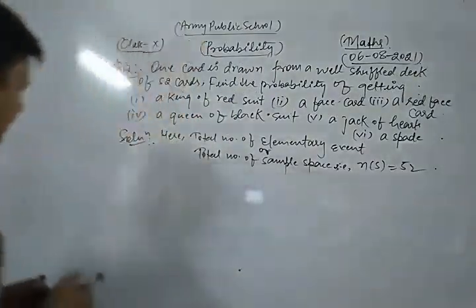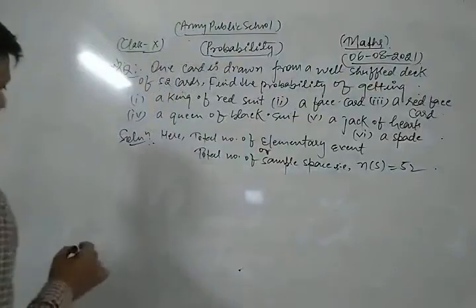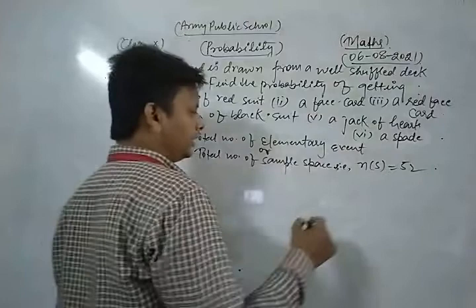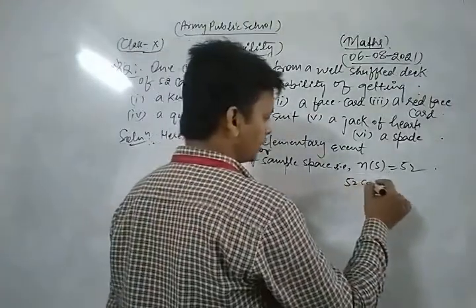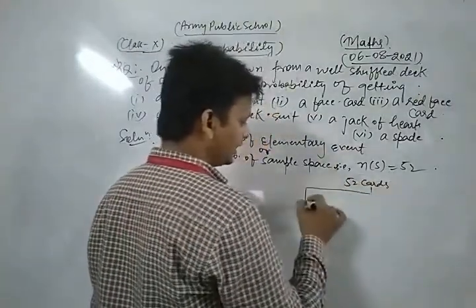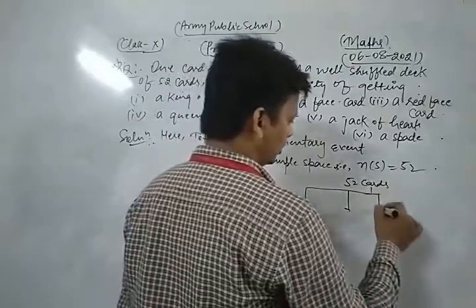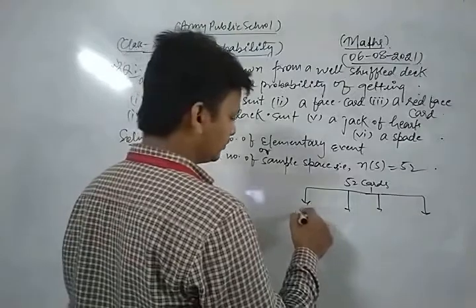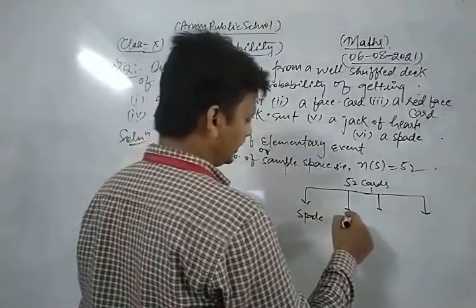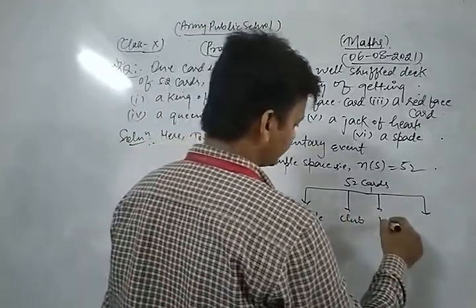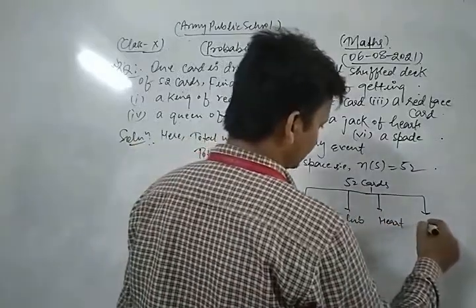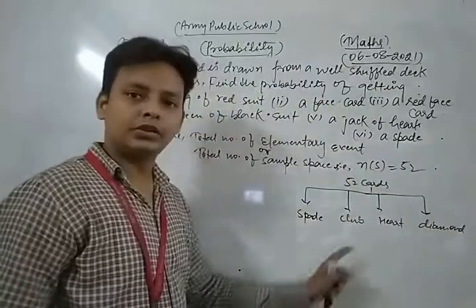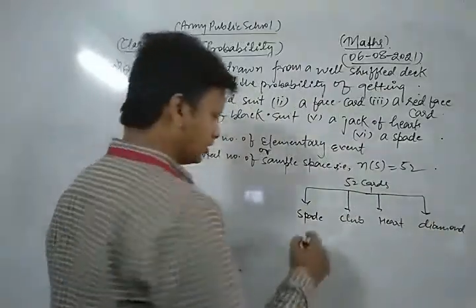In the previous class, we already discussed the important concept related to this topic. There are 52 cards in total, and there are 4 suits of 13 cards: spade, club, hearts, and diamond. Each suit contains 13 cards.